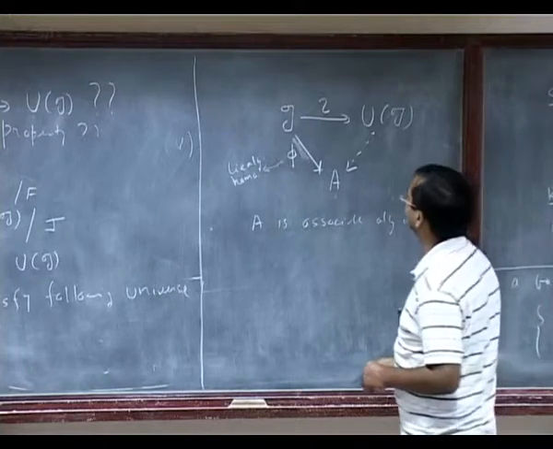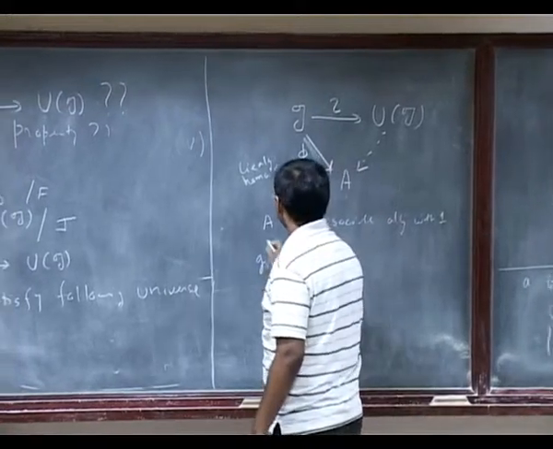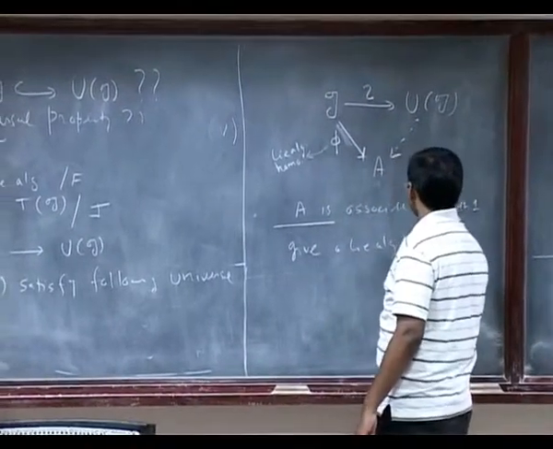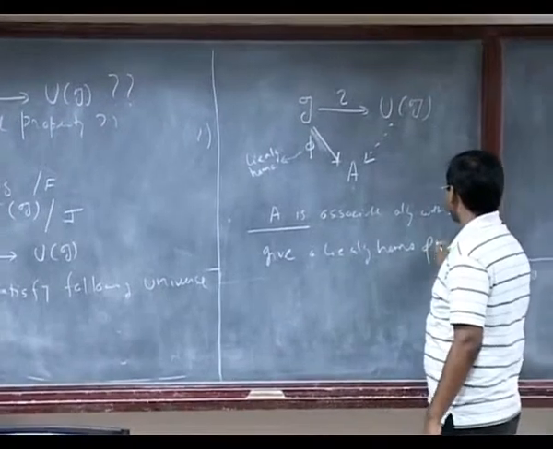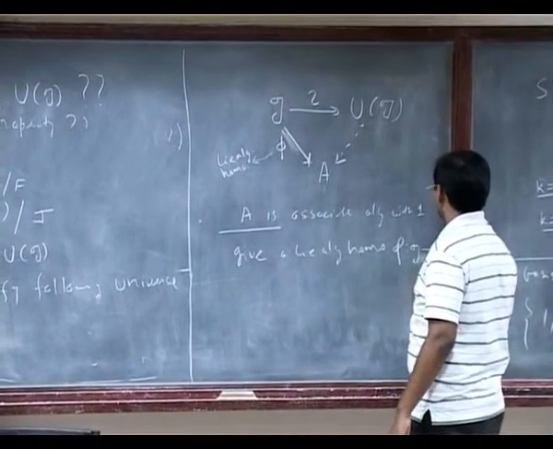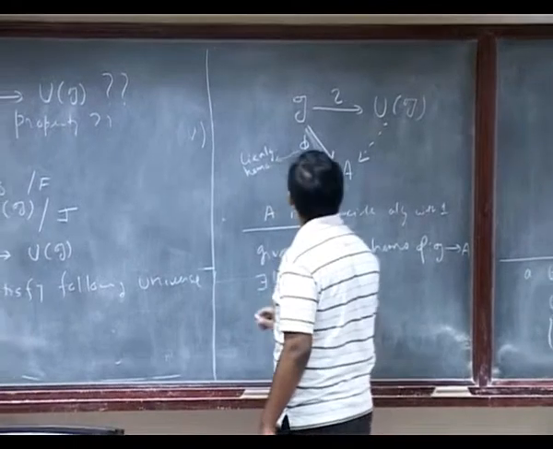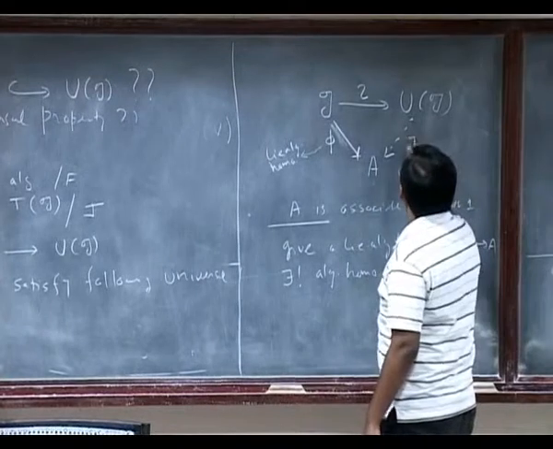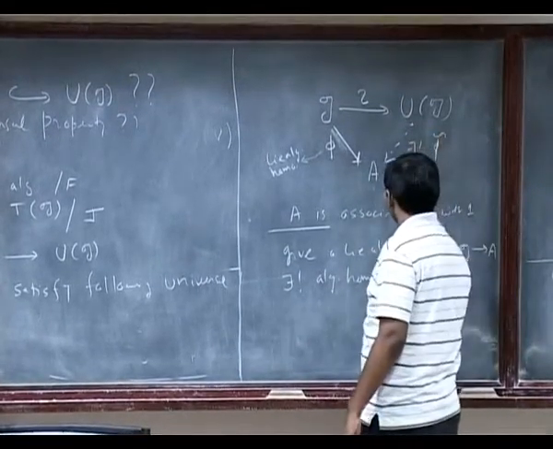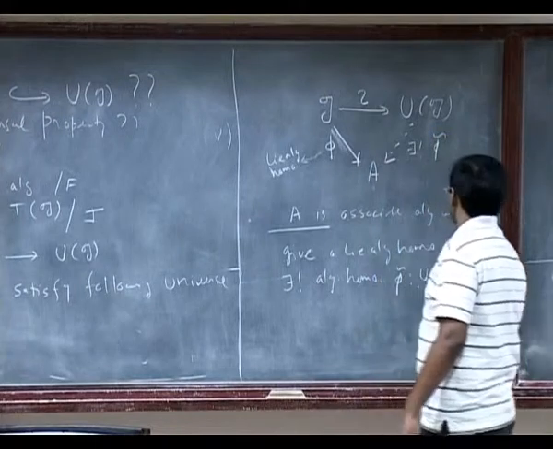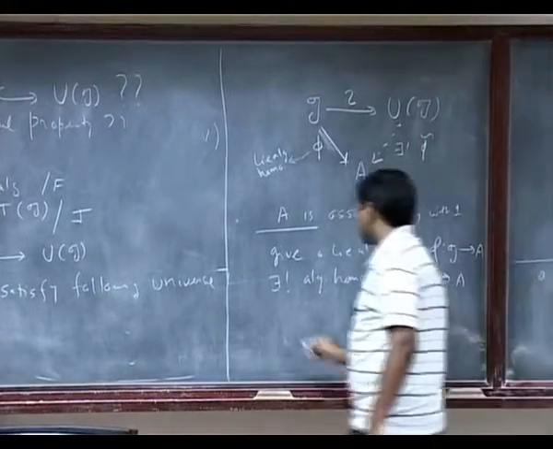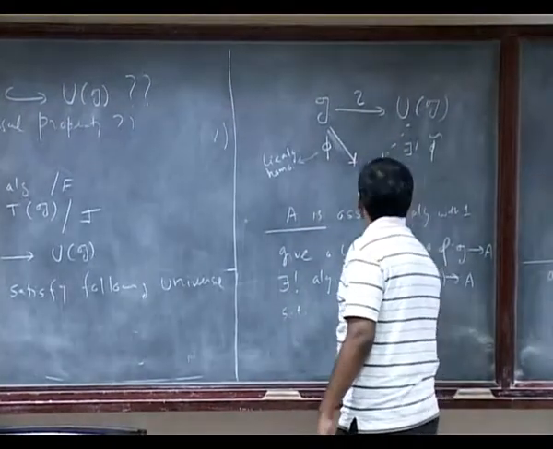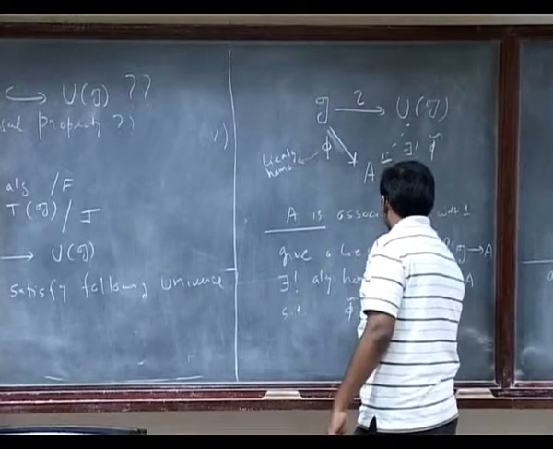It satisfies the following universal property: given a Lie algebra homomorphism phi from G to A, there exists a unique algebra homomorphism phi tilde from UG to A, such that the diagram is commutative. Starting from I, if I apply phi tilde, I get phi.